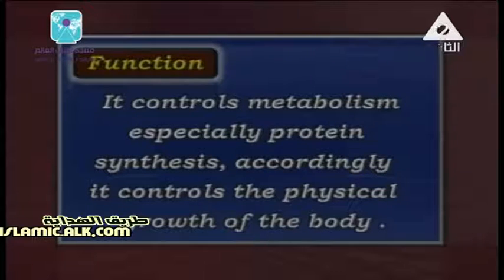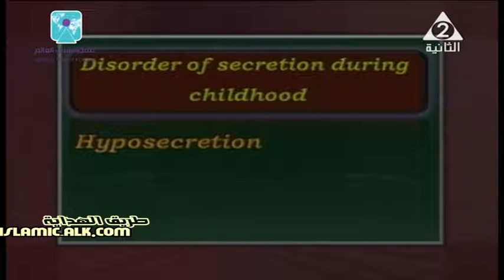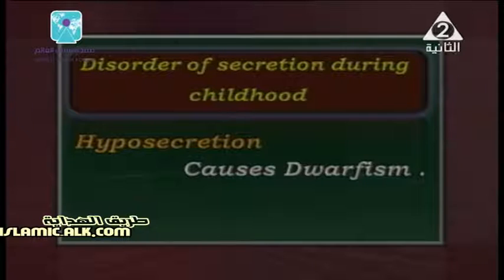And what else? Actually, the disorder that may happen of increasing or decreasing of the growth hormone in childhood, only in childhood, okay? Hyposecretion, what does it mean? Decreasing in the secretion of the growth hormone. Again, hypo means decreasing. A little amount of secretion of this hormone inside the body during childhood causes what? Dwarfism. Yes, it causes dwarfism. The person looks very short in his body.